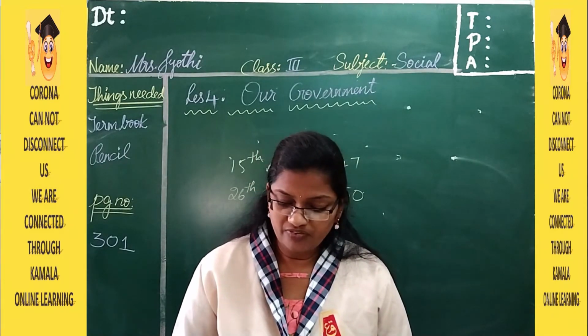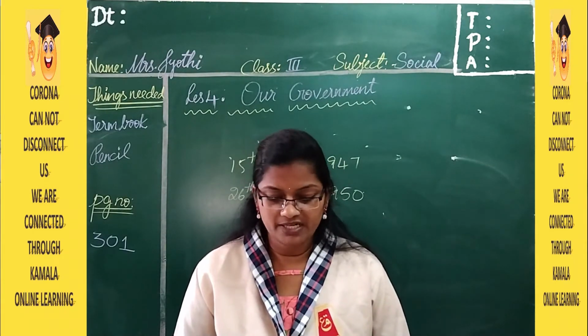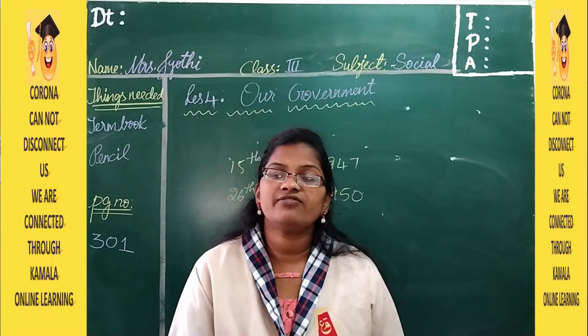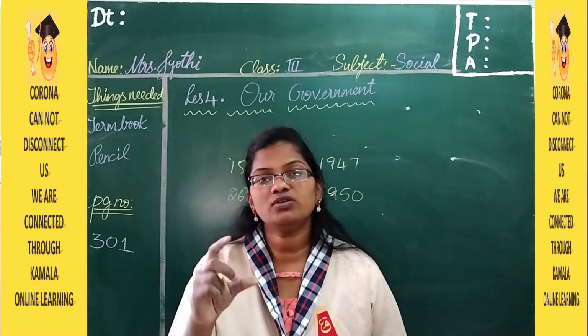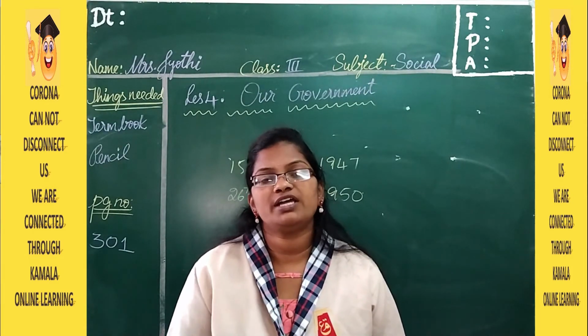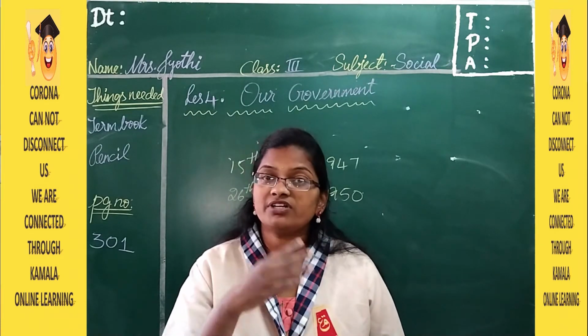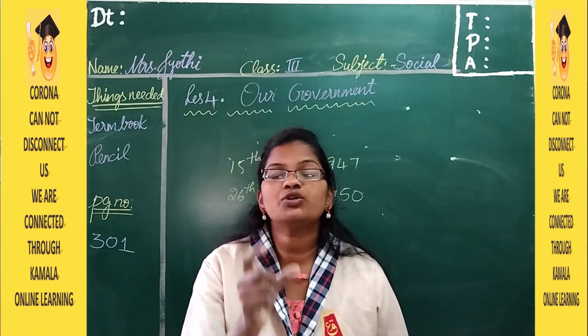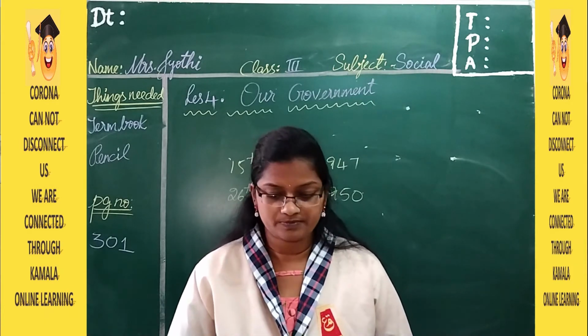Republic means the people of India elect their leaders by casting their vote. So each and every individual has a right to cast their vote. Now you are around 8 or 9 years old. So after 10 years, you will also have the right to vote for a person.